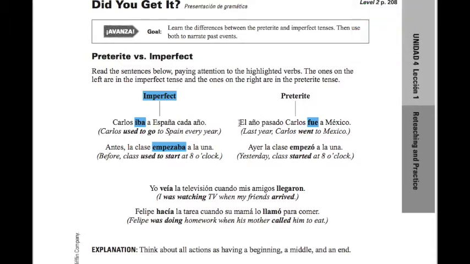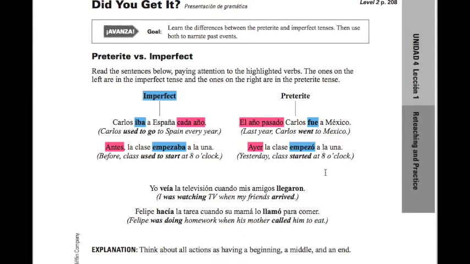So, for example, when it's a specific time, like last year, el año pasado, we're going to use the preterite tense. If we say something like cada año, each year, chances are we're going to use the imperfect, meaning that it happened over a period of time. It was a habitual thing. Antes, before. We don't know when the beginning or the ending was. It just means that at some point in the past this happened. And finally, ayer la clase empezó a la una. Ayer means yesterday, so yesterday la clase empezó a la una. We know that it's in preterite because we have the ending that indicates that it's preterite.